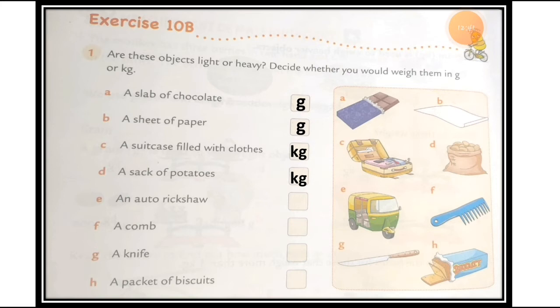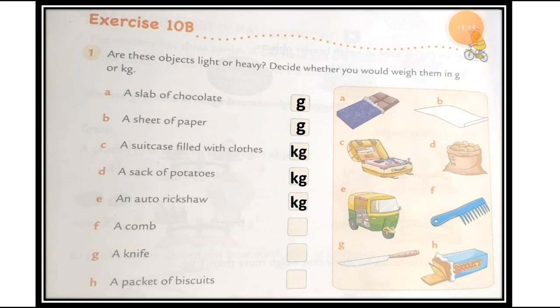Some will come by themselves, by walking. They are staying near the school, so they will come to school by walk. And some are staying so far from school, so they will come by auto, right? So the auto is filled with so many people and students. The auto is not a lighter thing, right? So we cannot measure in gram, because the auto rickshaw is a heavier thing. So you can measure the auto rickshaw in the kilogram.